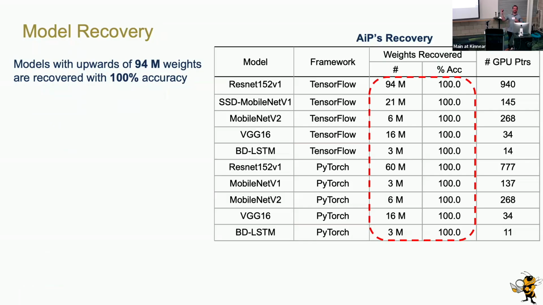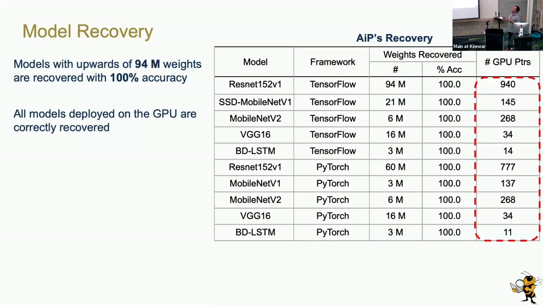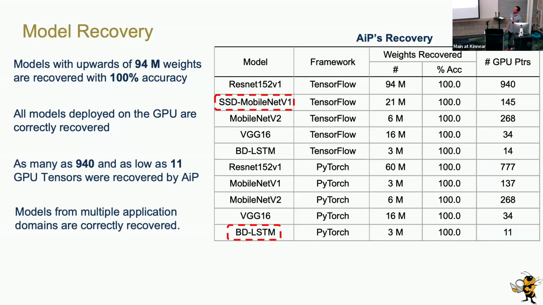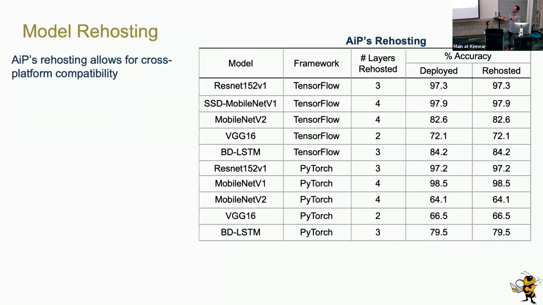I know this number of weights is small relative to today, but back when this research was going on, 94 million was a decent amount. Others have recovered more, but it doesn't really matter. Anyways, all models were deployed on GPU and were correctly recovered. We recovered as many as 9 GPU templates, as close to 11 GPU templates. Models from multiple application domains were recovered. So, like I said, object detection models and smaller language models.